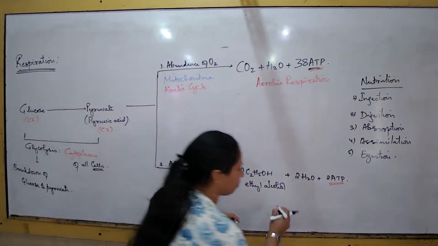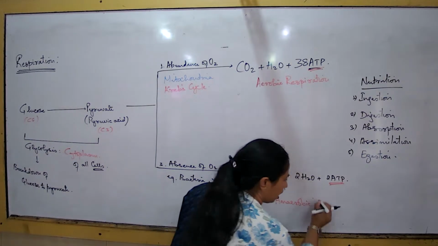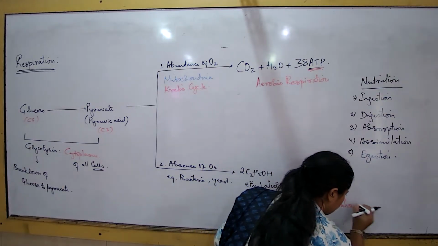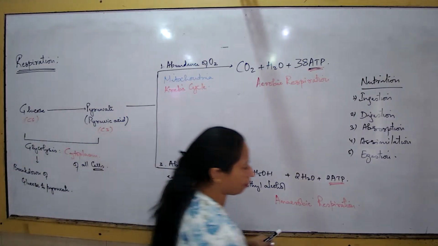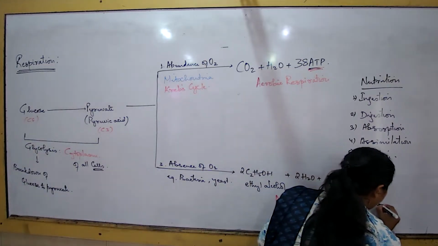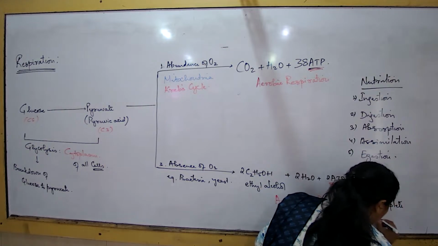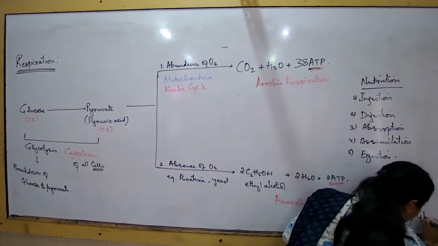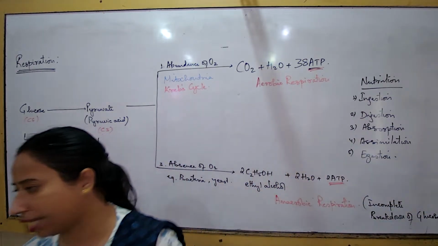And now that I talk about this other method, what is it known as? This is known as anaerobic respiration. What is the meaning of anaerobic respiration? Incomplete breakdown of glucose. And if I talk about aerobic, what is the contrast you are supposed to write?